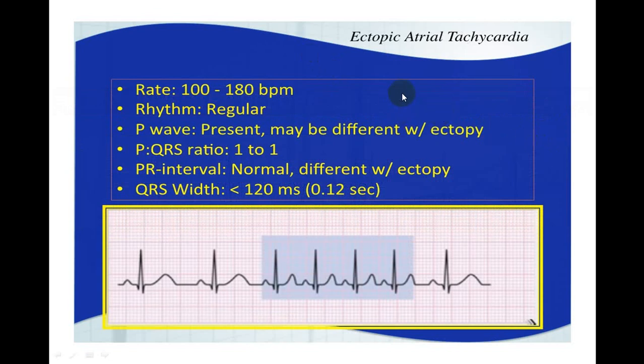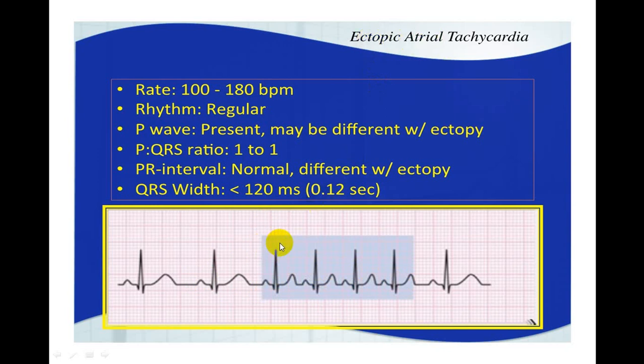Now here if you see again, this is RR interval, this is RR interval, and suddenly you see this interval becomes less. These are all P waves, but they are of a slightly different shape than the previous one. So these are ectopic beats, but they are coming with a faster rate. That's why it is called ectopic beat, but there is an atrial tachycardia.